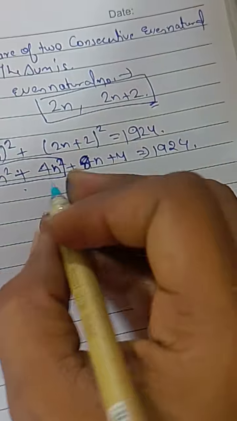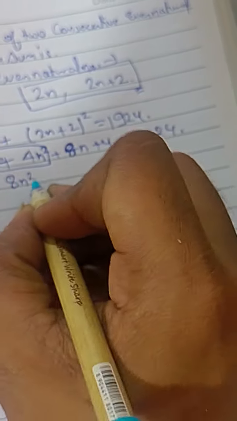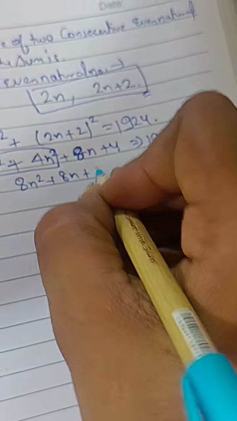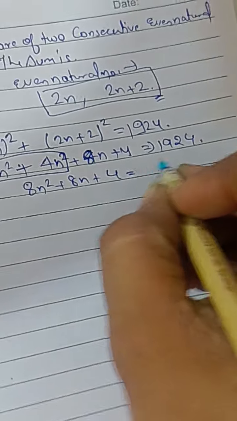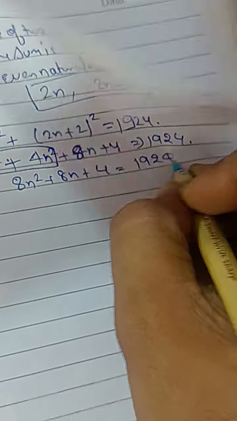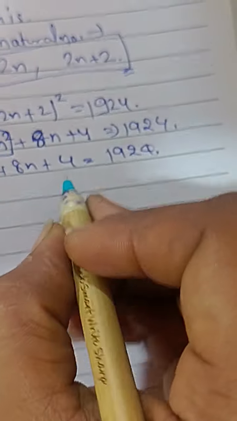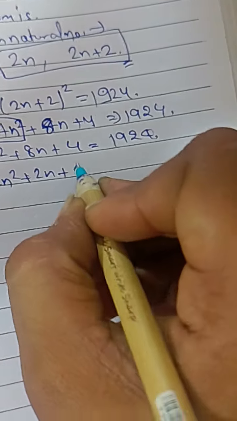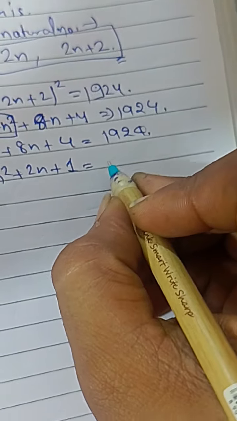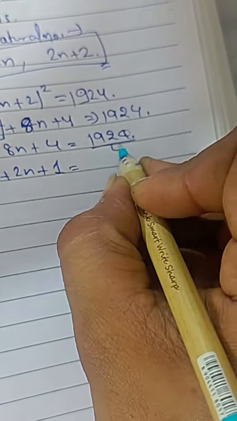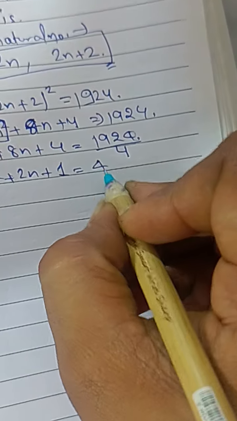Then you add these terms, both terms: 8n squared plus 8n plus 4 equals 1924. If you take 4 common in this, you get 4 times (2n squared plus 2n plus 1), and you have to divide the equation by 4, then you get 481.